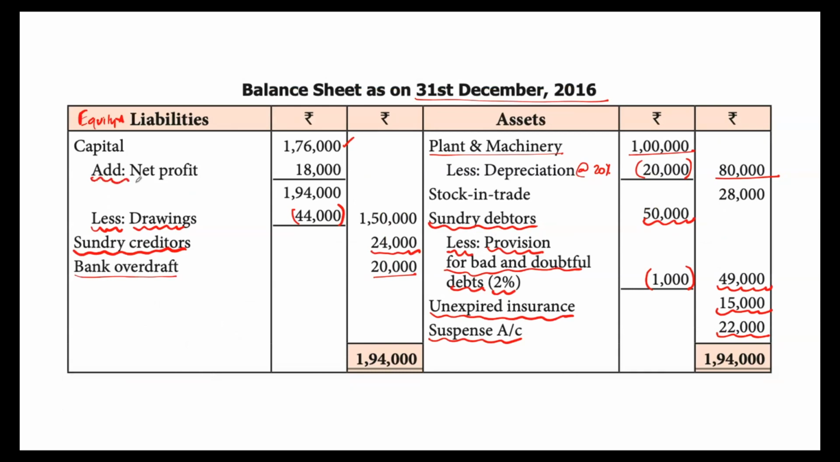With that capital, let's add this net profit of 18,000. So it is 1,94,000. From that, let's deduct the drawings of 44,000. So we get 1,50,000. And with that, if you add the sundry creditors and bank overdraft, you get 1,94,000 this side. And here 80,000 plus stock in trade of 28,000. Then sundry debtors of 49,000. Unexpired insurance 15,000. Suspense account 22,000. If you add all this, you are going to get 1,94,000.